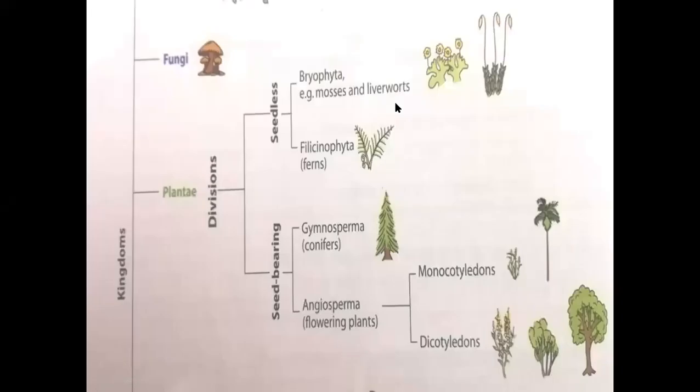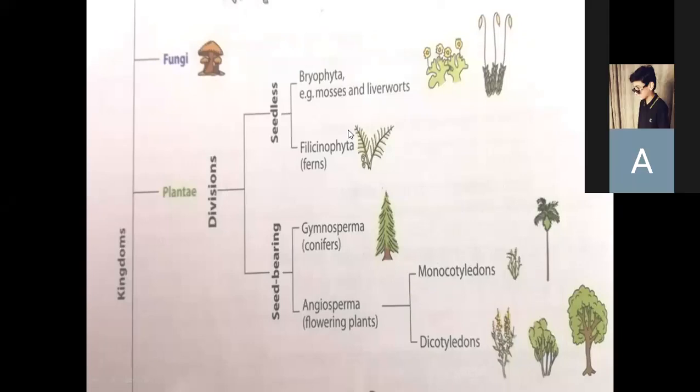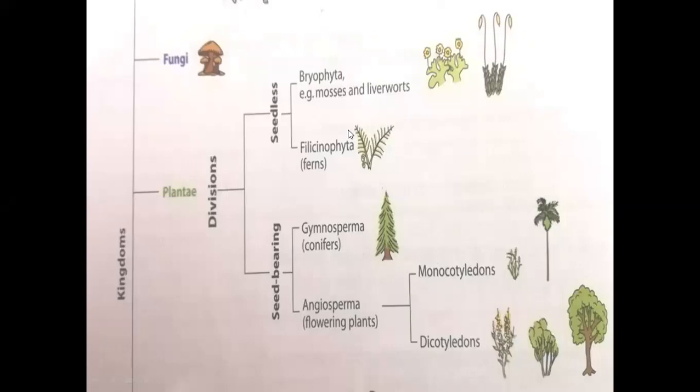Now on the next slide, we have the classification of kingdom Plantae. This is a vast kingdom. How can we classify it? First of all, plants could either be seedless plants or the plants which bear seeds.